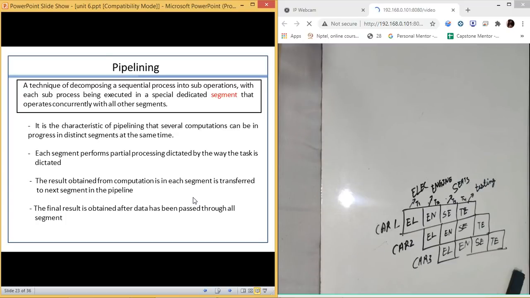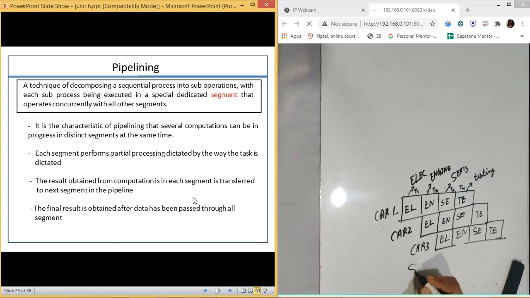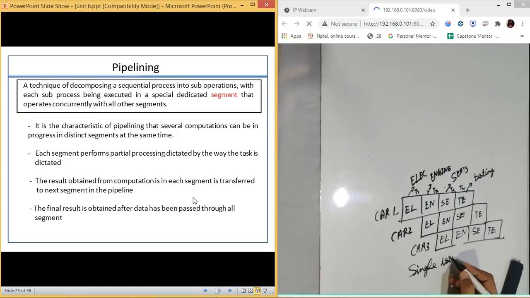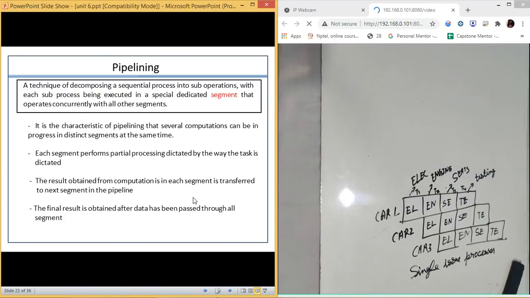Okay. Now this concept which I am saying is feasible for a single issue processor. Please remember this thing. You might see a number of bays. If we are having a single issue processor, then you will not see two cars in a single bay.